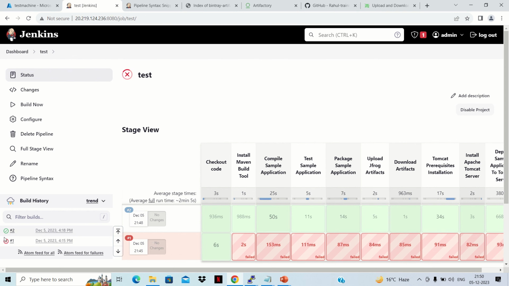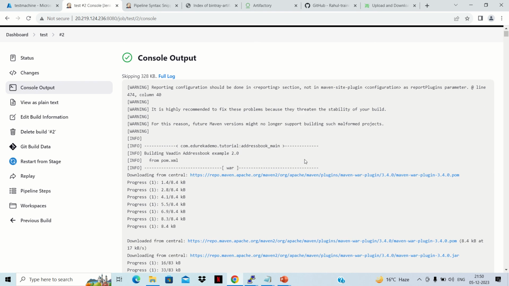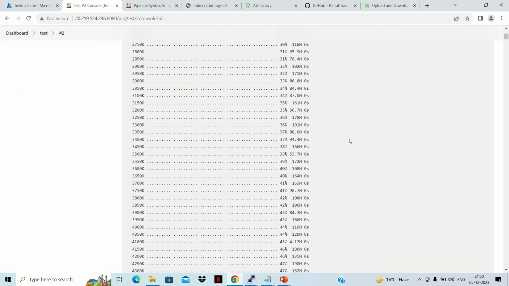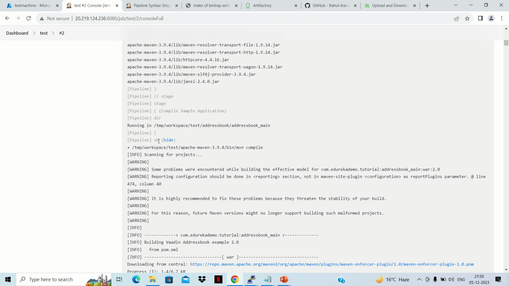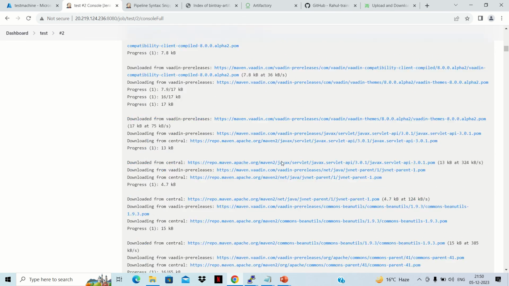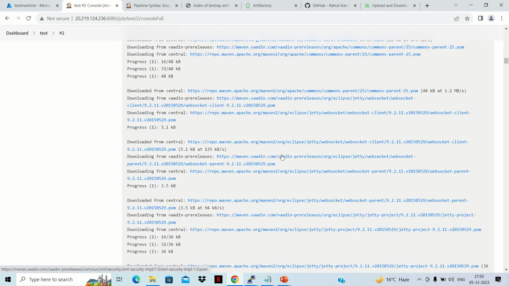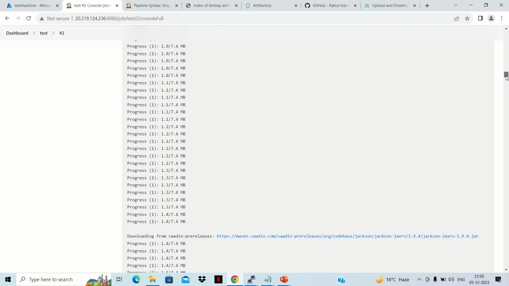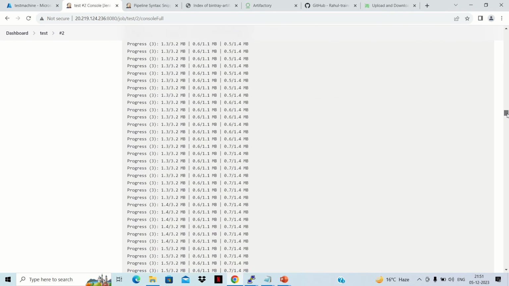So what we can see now, we can go to logs. Okay, this is the console output log, and if we go to the full log, firstly it completed the Maven installation, and then it did the compilation section. Once the compilation section is completed, we'll see a build success message here. Wait a minute. Okay, there are a lot of dependencies related to Maven, so we can scroll down.